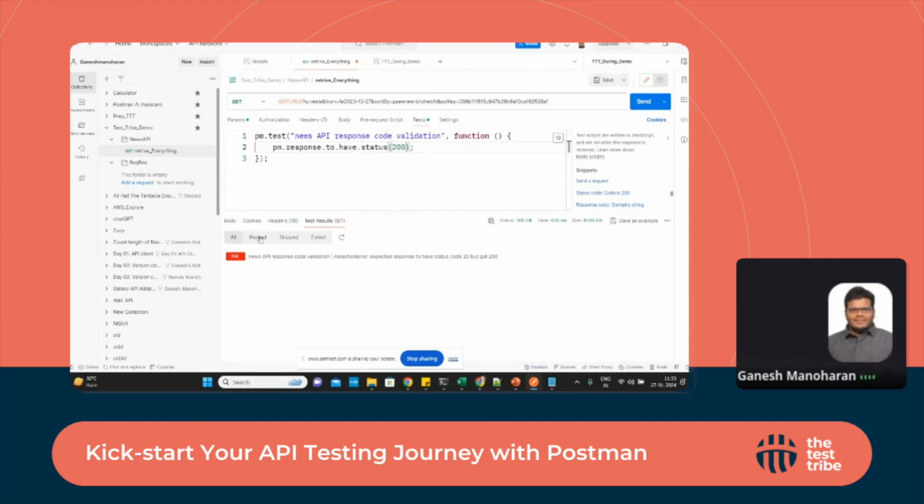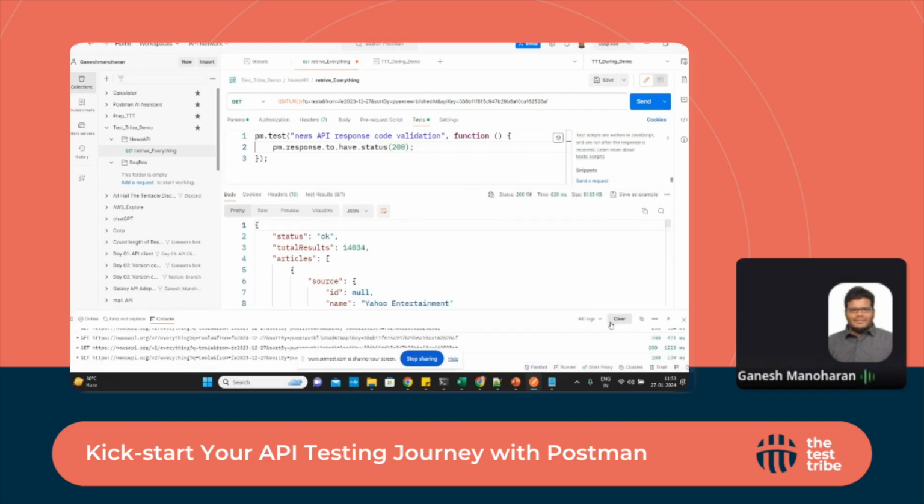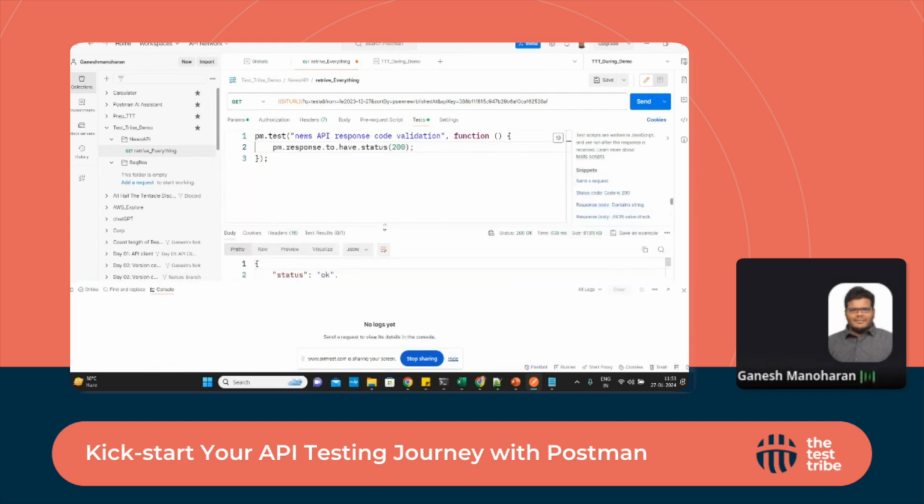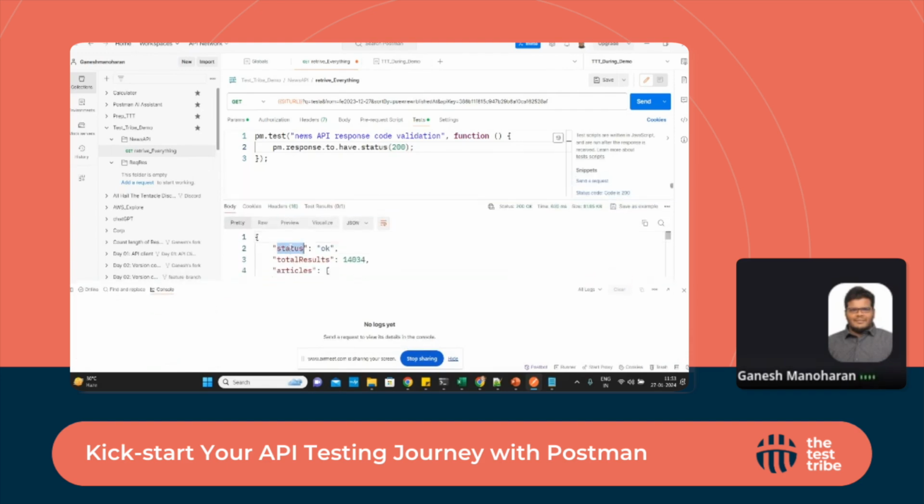I'll give another example and let you know how the console works and how to understand things. It's very easy if you spend some time. I'm going to write an assertion for this status.